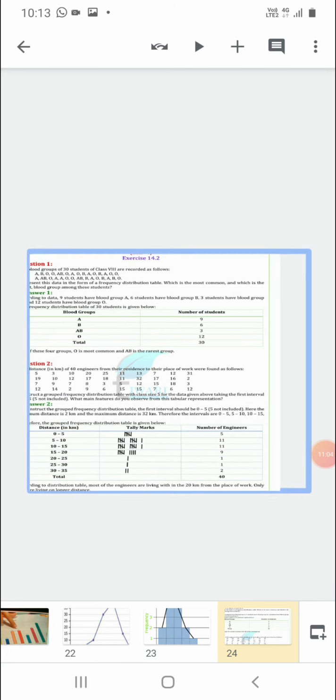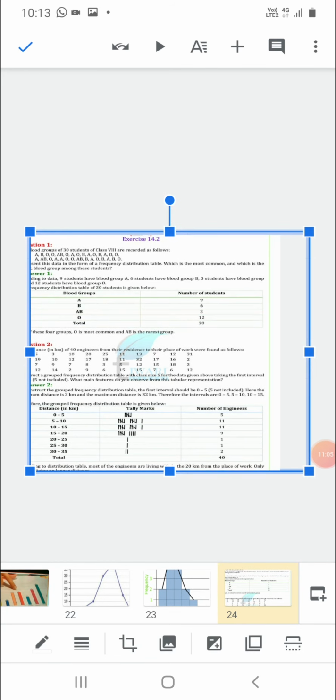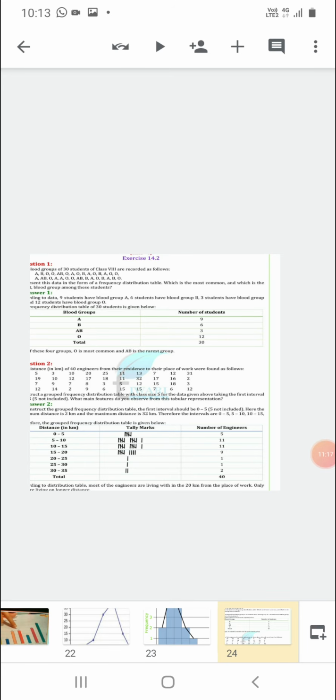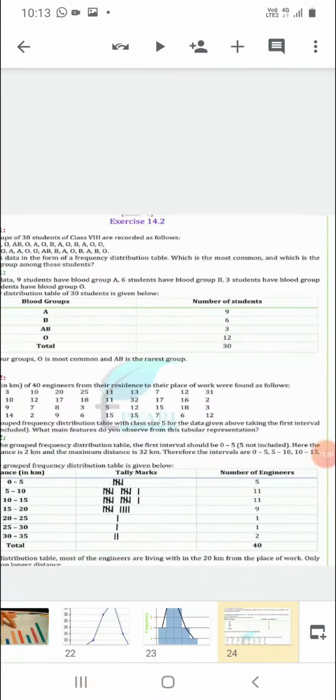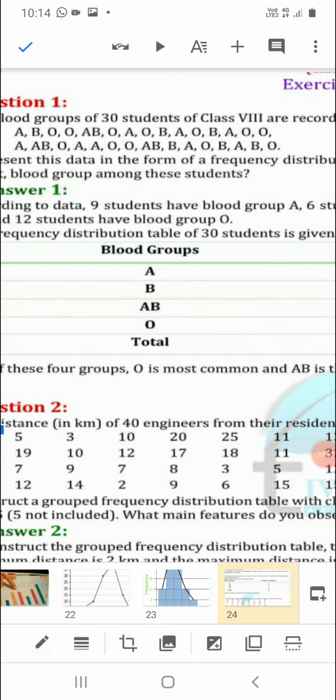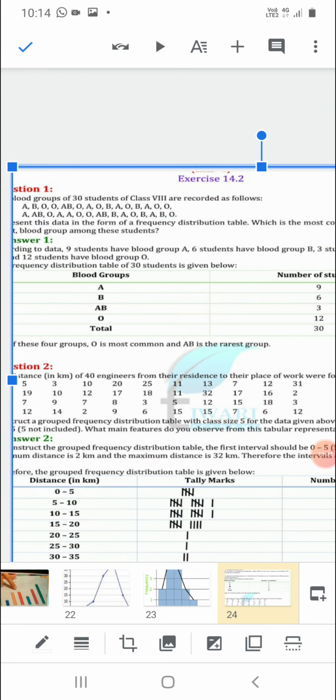Now the second question is, the distances of 40 engineers from their residence to their place of work were found as follows. The distance is given to you from the workplace, from the house, right? So now this kind of data. Now dear students, can you tell me for the first question which type of graph is suitable? Yeah, as we have used the names of the blood groups, we will use a bar graph to represent this information.